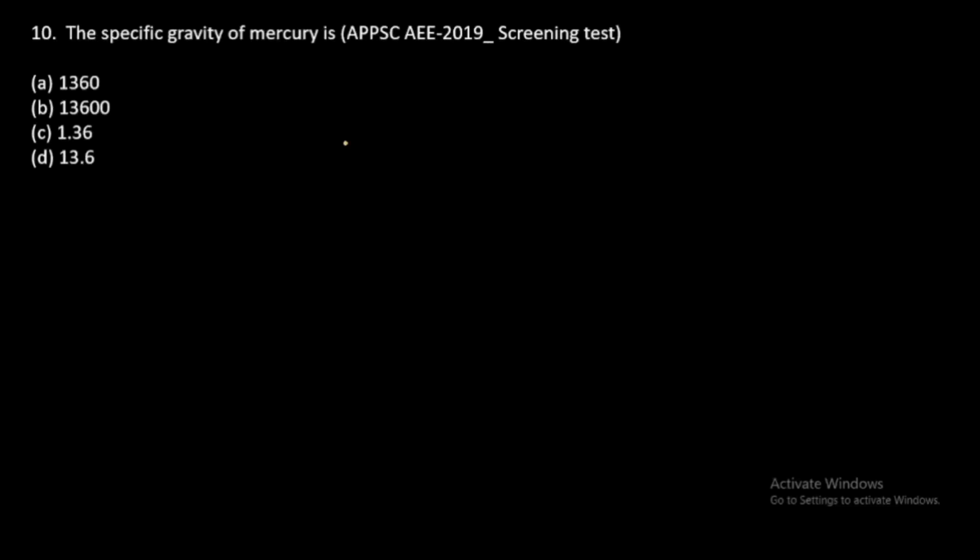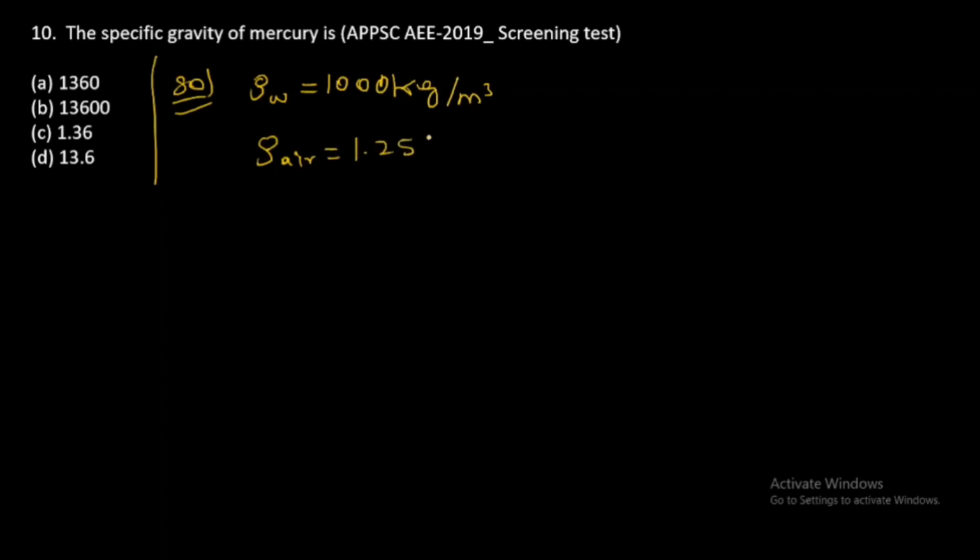Next question, 10th question, the specific gravity of the mercury. You should remember some points. Density of water 1000 kg per meter cube. Density of air equal to 1.25 kg per meter cube.